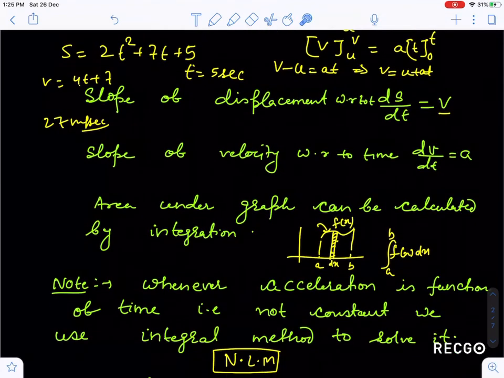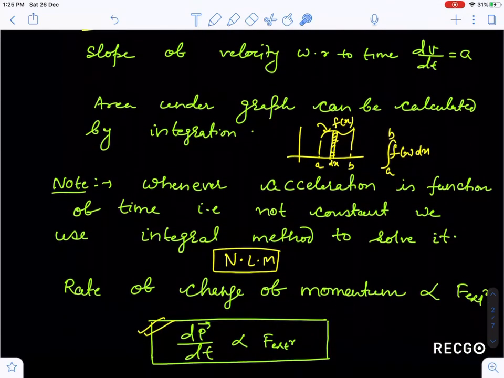Now, whenever acceleration is a function of time, meaning acceleration is not constant, the integral method is used to solve the equation. Don't use the equations of motion to solve a question where acceleration is not constant. That's why I have taken this as a note: when acceleration is not constant, don't use the equations of motion, use the integral method to solve it.